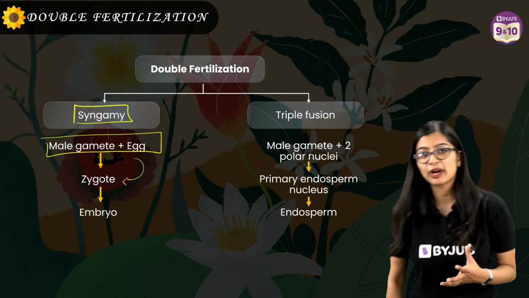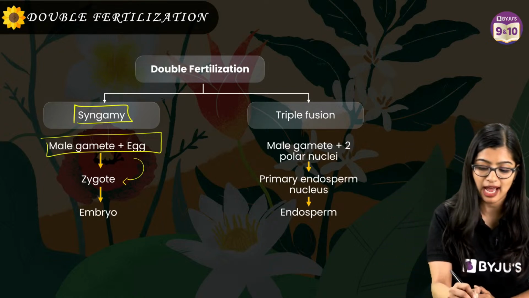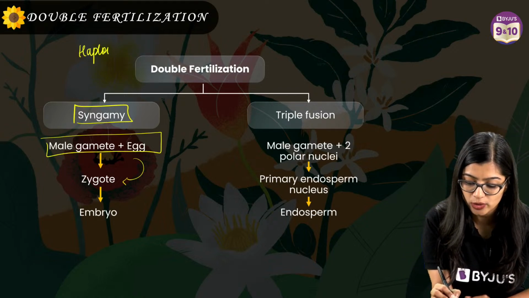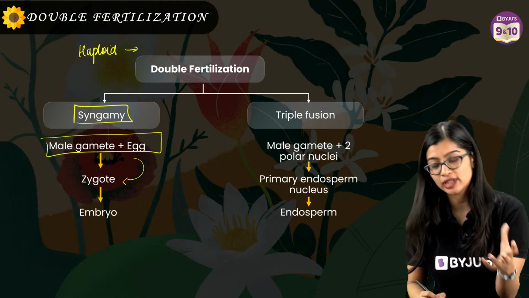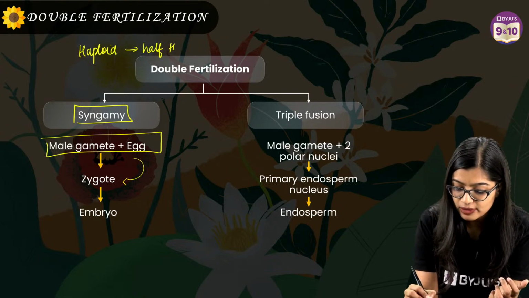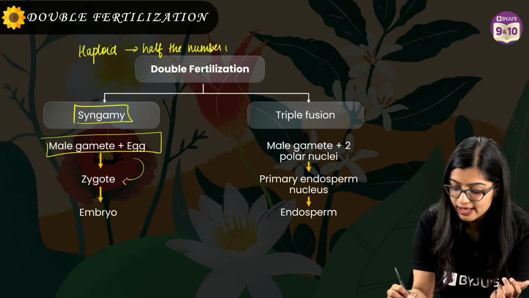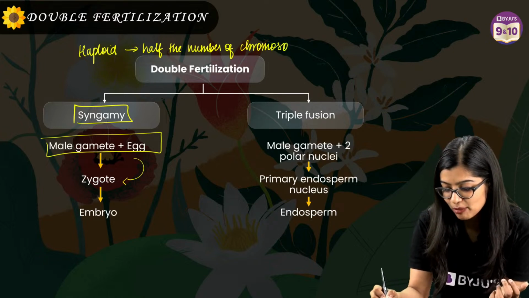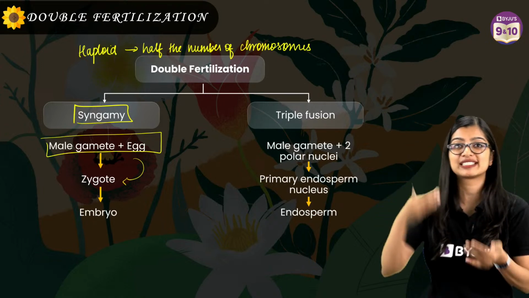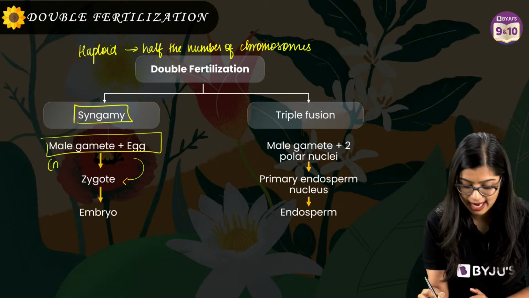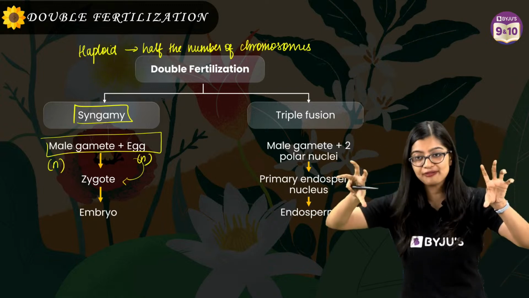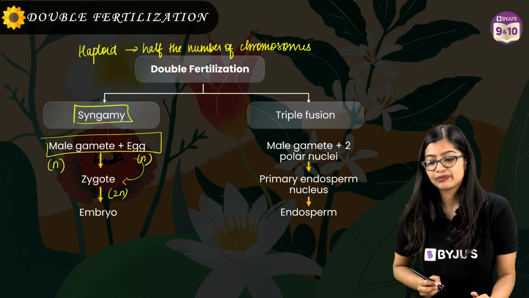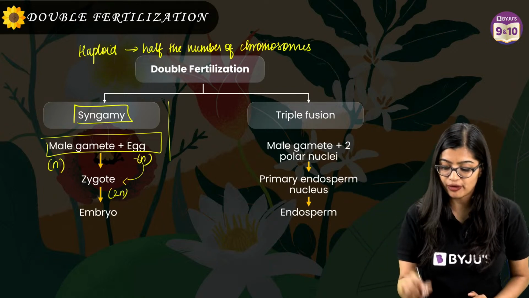Now you know that your reproductive cells are haploid, right? That means they will have only half the number of chromosomes. For a lot of you who are asking, ma'am, haploid क्या होता है? Haploid एक condition होता है जहां पे सिर्फ half the number of chromosomes, or half the set, मिलेगा. So here we have N and N, right? So you have half the number and that's how you represent it, yes? And this will come together and form 2N. This is one type of fertilization.